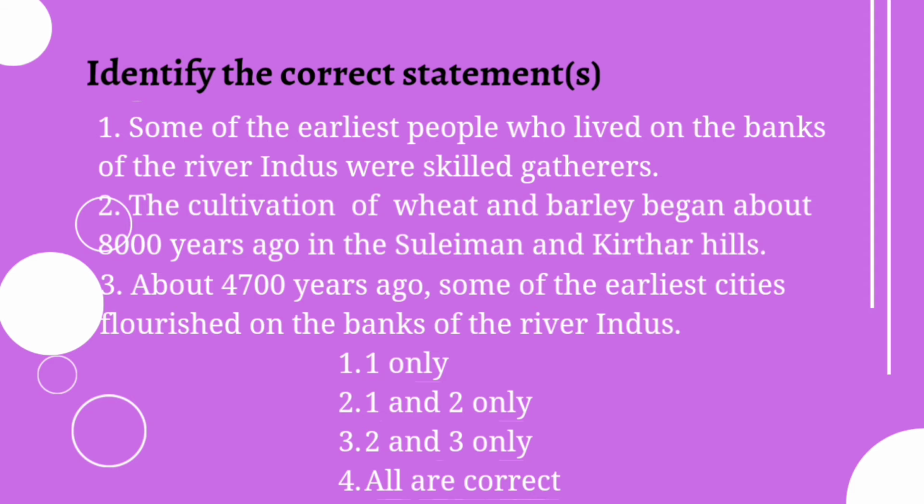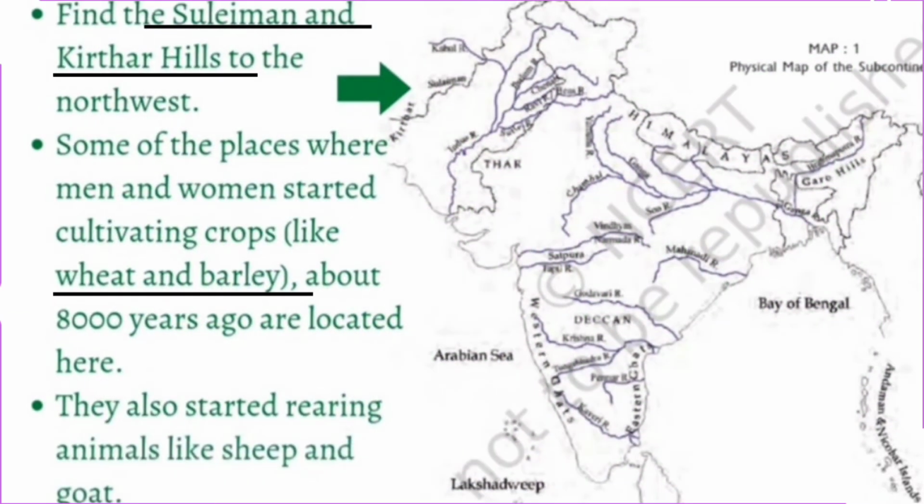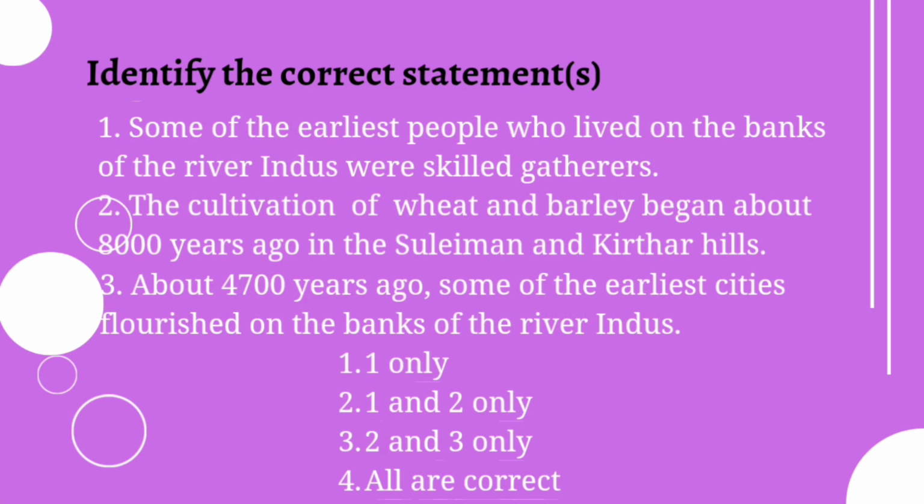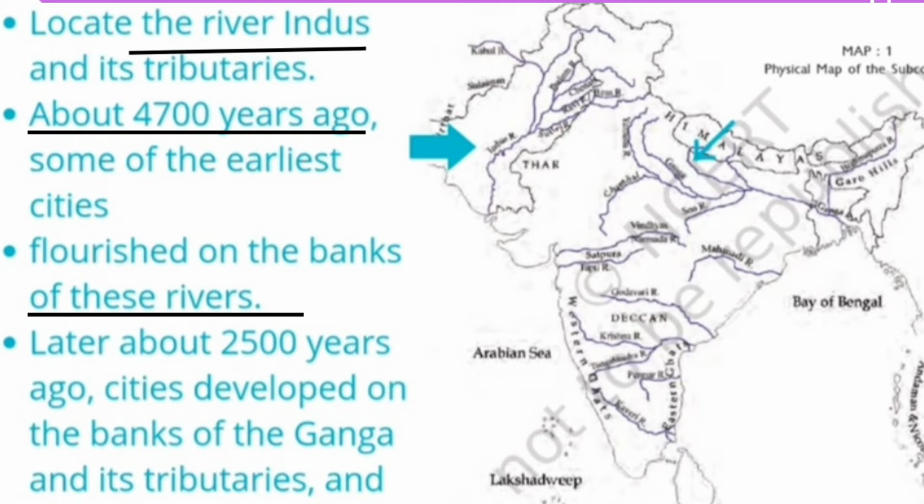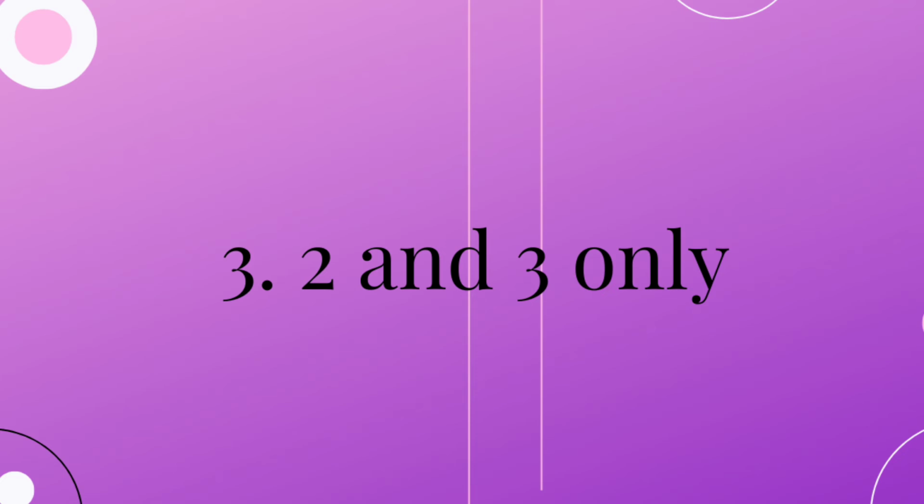The cultivation of wheat and barley began about 8,000 years ago in the Suleiman and Kirta hills. This statement is true as per our knowledge, because about 8,000 years ago, wheat and barley were started to be cultivated by the men and women in the Suleiman and Kirta hills. So next, the third statement, about 4,700 years ago, some of the earliest cities flourished on the banks of the river Indus. This statement is true because about 4,700 years ago, the earliest cities flourished, that is started, on the banks of river Indus. So the answer for this question is the third one, 2 and 3 only. Statements 2 and 3 only.